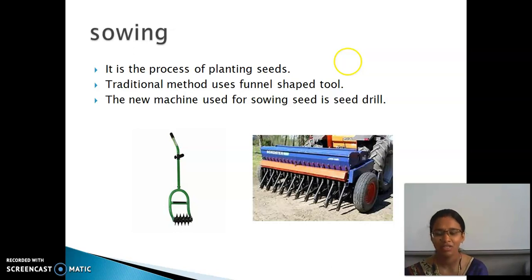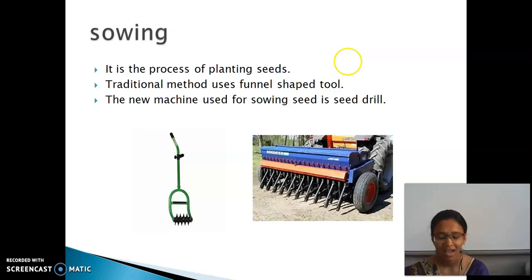That is the second picture you can see here. The seed drill has many drillers, and the seeds are attached to it. When it moves, the seeds penetrate into the soil and are covered. The seed drill helps give proper spacing between the seeds.